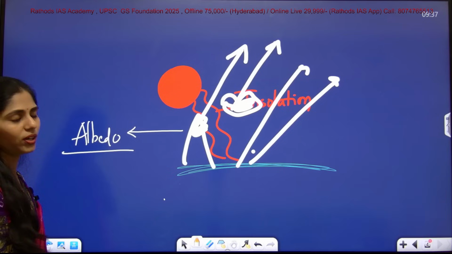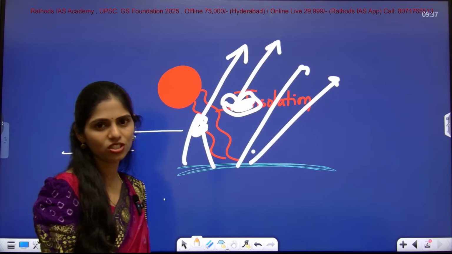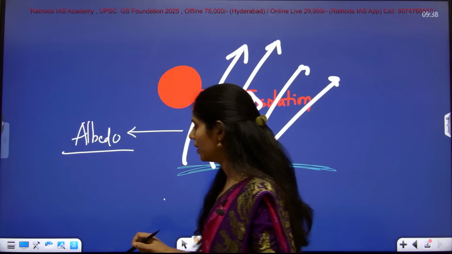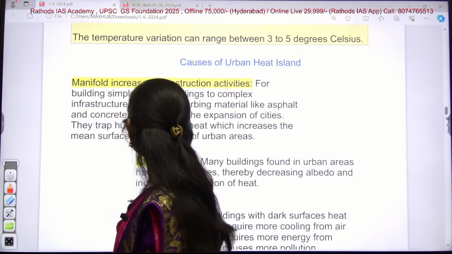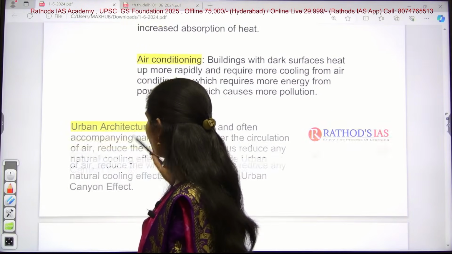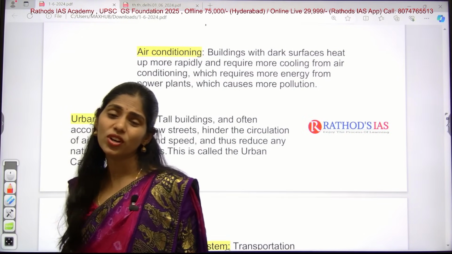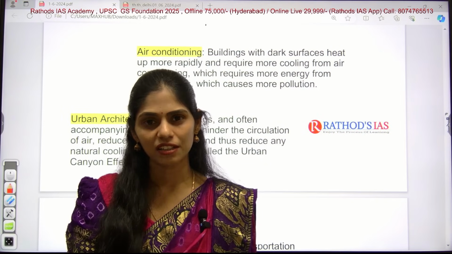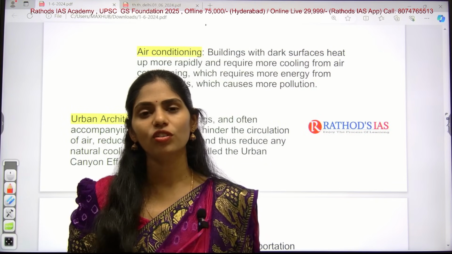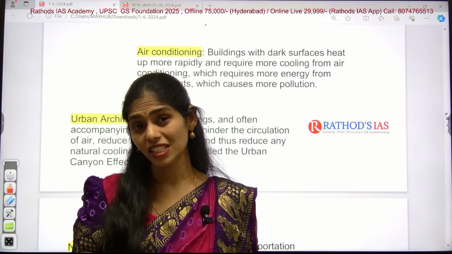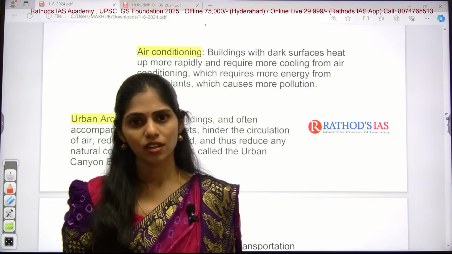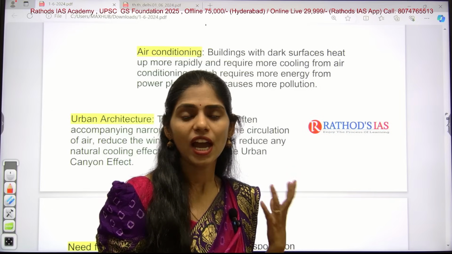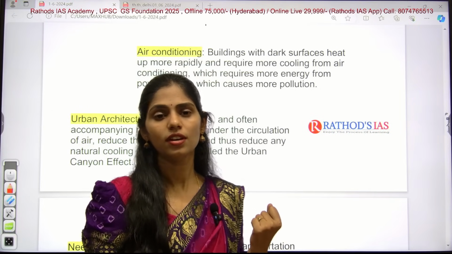This is very important, and this may be your prelims question, students. So be careful. Clear? So this is about albedo. And now let us move on to the next important thing. So what happens whenever there is an increase of heat? There will be an increase in demand for electricity. So from the last one week onwards, we are discussing that there is an increase in energy demand. For example, 70% of energy demand has increased, and that is yesterday's news, right?